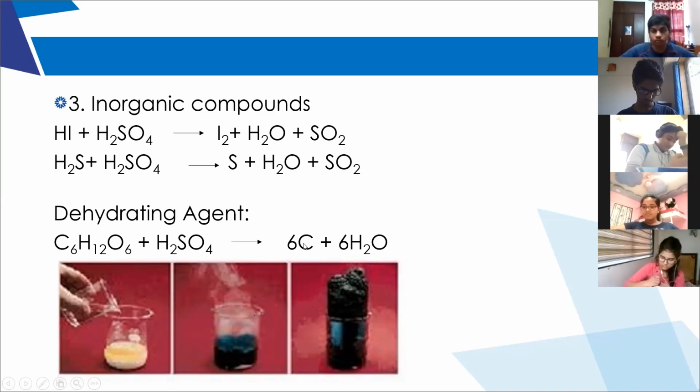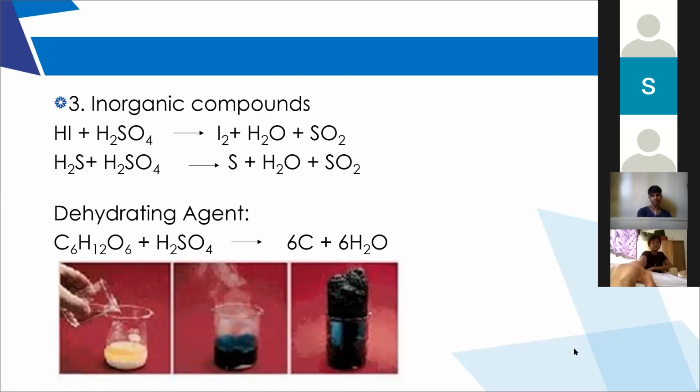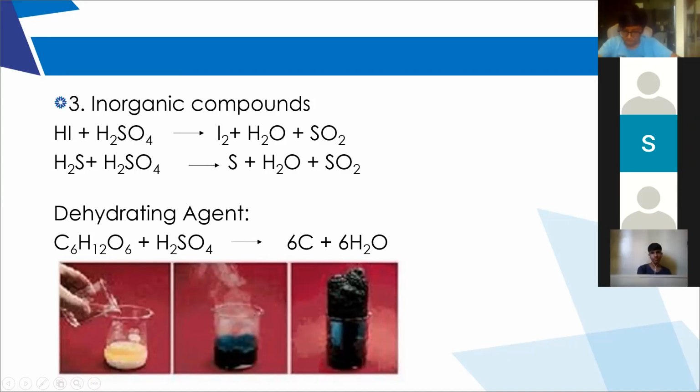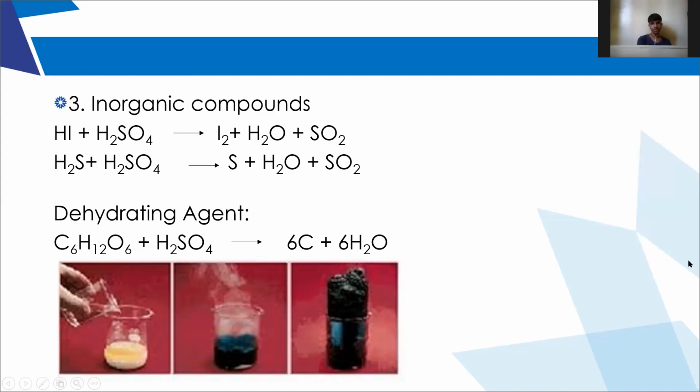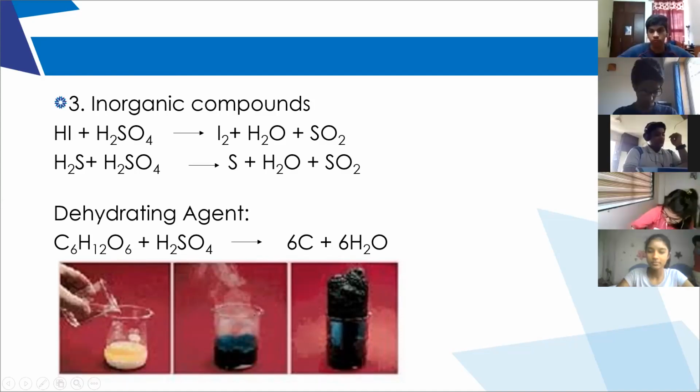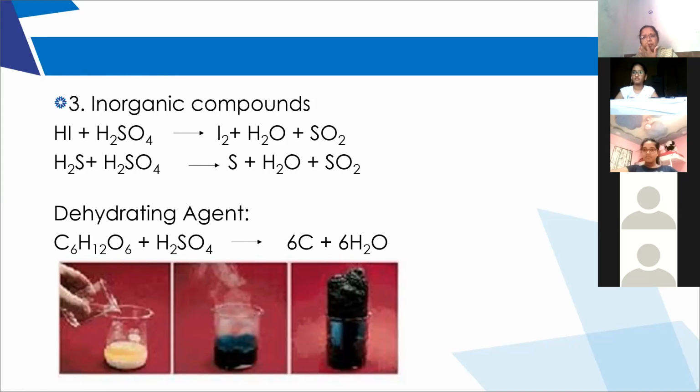How many carbons will you get there? 12. 12 C plus how many water molecules? 11 H2O. Then a student asks, how SO2?